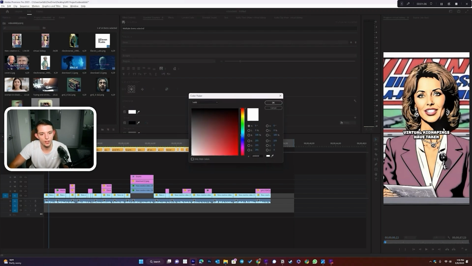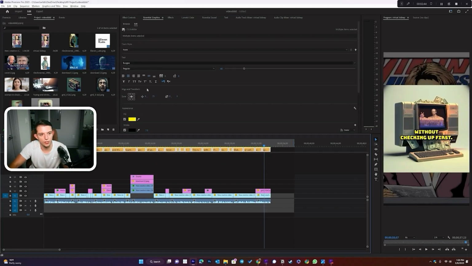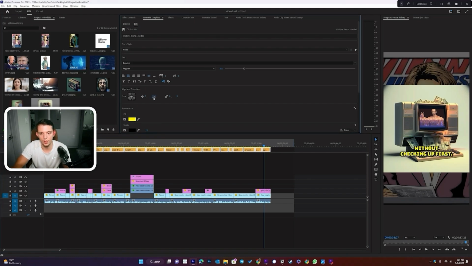And to add a fill, we're going to make sure that this fill, I just like yellow so much. It's so much brighter. It captures attention much better. And then we're going to make it a little bit bigger. We're going to make it like 60. Okay, so we can see with the line of text, we're actually going to move it down significantly more. Let's make this 280. Yeah, that'll be good.